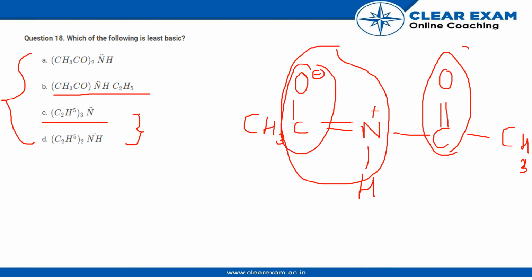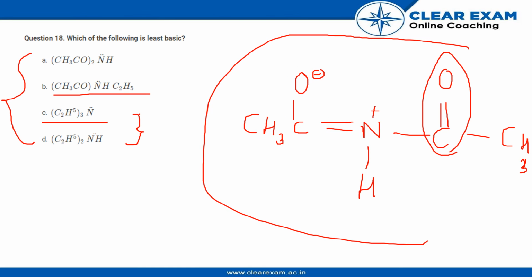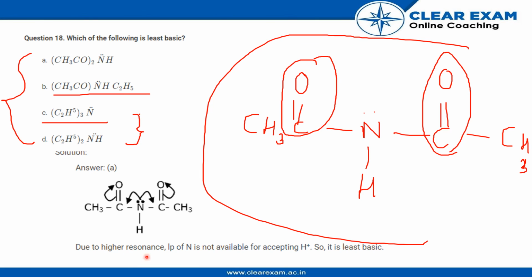And if you look at option A, this will definitely be less basic than the second option over here, because now that we have two carbonyl groups attached to the single nitrogen atom, the withdrawing power of these two carbonyl groups will be much higher, and so over here, due to high resonance, the lone pair of nitrogen is not available for accepting H+, so it is the least basic.